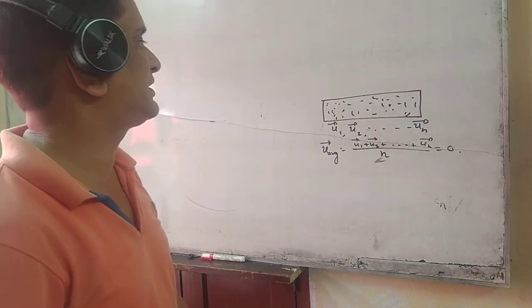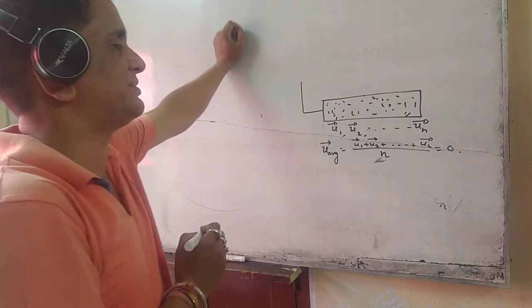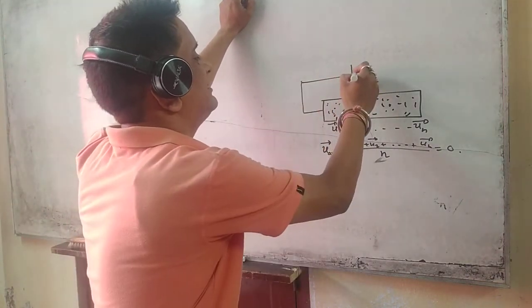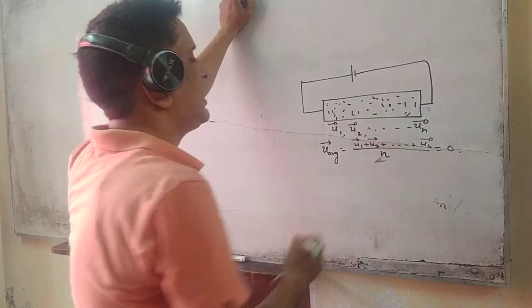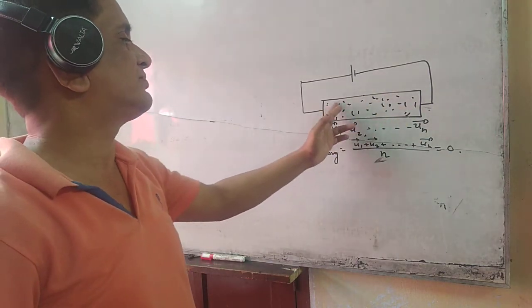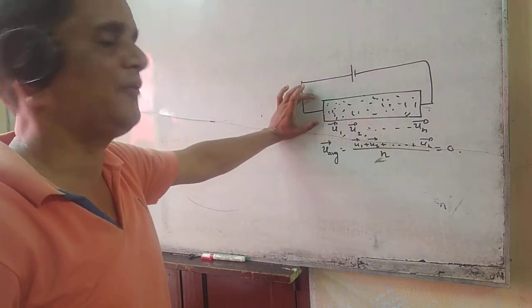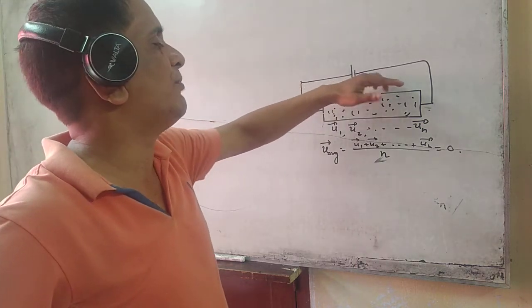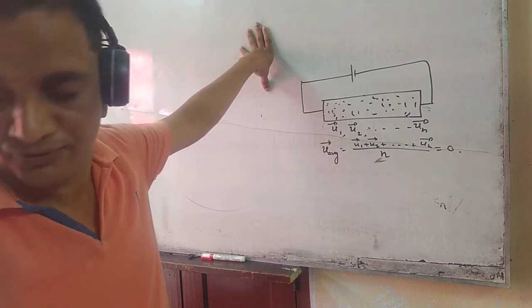Now, if we give some electric field, then what will happen? How can we give an electric field? Suppose we have connected this end with a battery having positive potential, and this end is connected with a negative potential. Then what will happen? All the electrons from this matter will try to move towards the positive terminal of the cell. That is, all the electrons will move against the direction of the applied electric field.